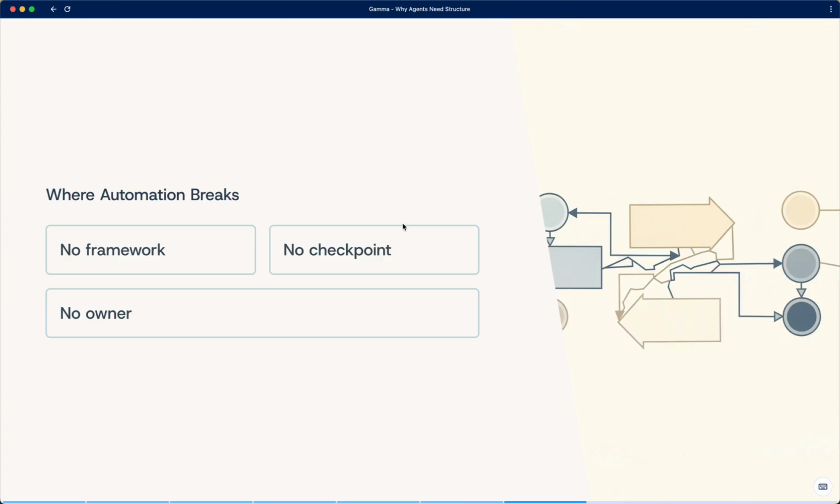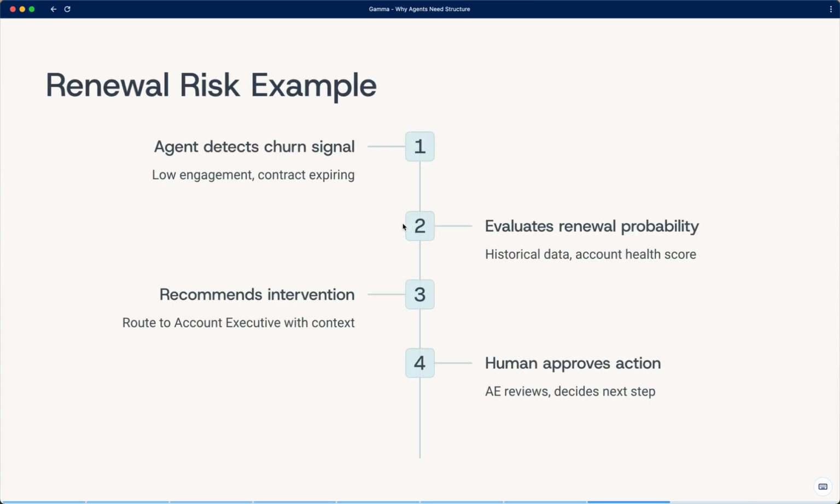Slide 8. Renewal risk example. This slide grounds everything in a renewal risk example. The agent detects churn signals and evaluates renewal probability. It recommends an intervention, but a human, typically an account executive, decides whether and how to act. The agent informs, the human decides, the system executes.